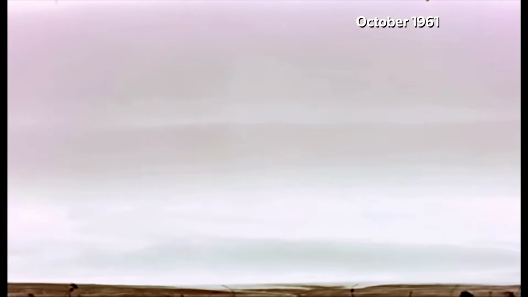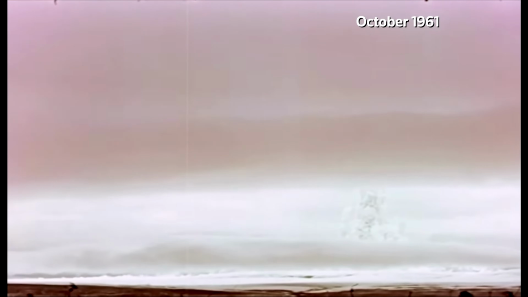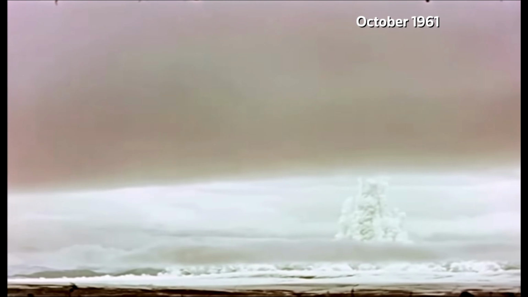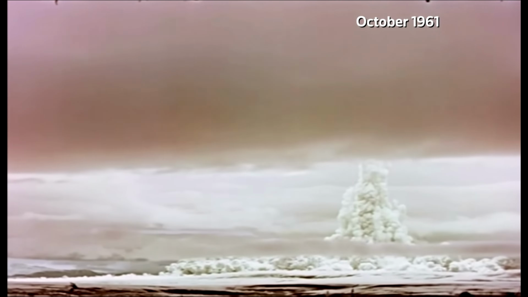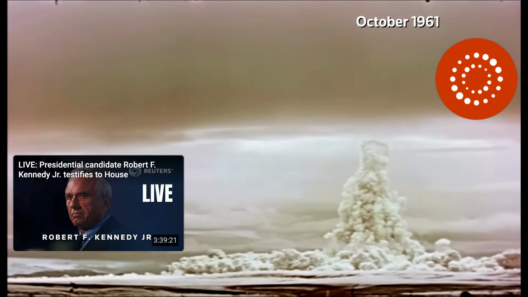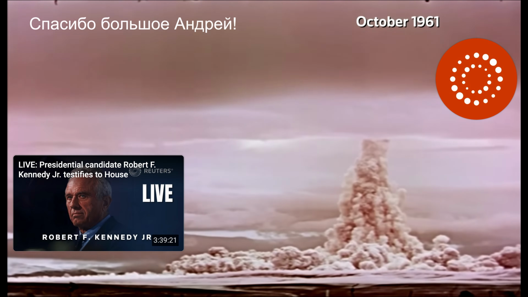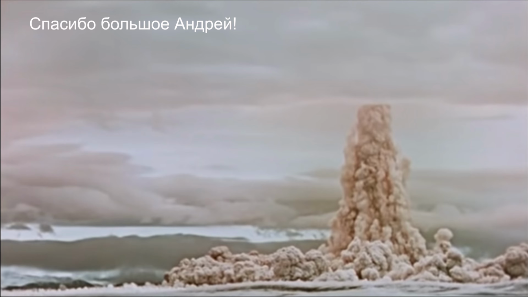Ultimately, it was a show of force demonstrating Soviet nuclear capability, but was considered too impractical for military use due to its size, weighed 27,000 kilograms, and its destructive capacity. It does too much damage. So again, spasiba bolshoe, Andrei.